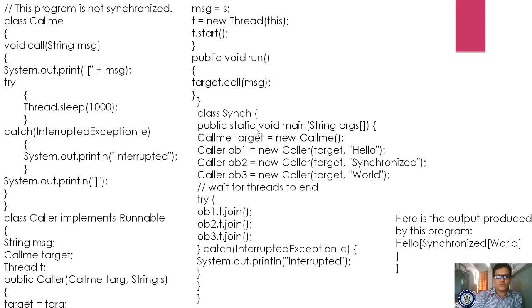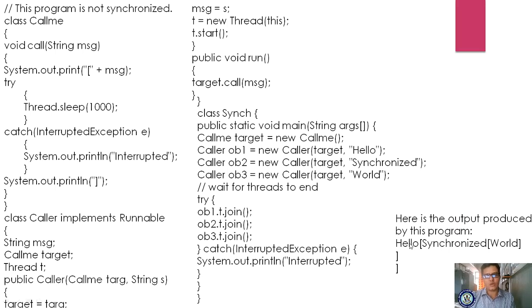Okay, afterwards you are writing the try catch block. Here you are calling object1.t.join. What is the purpose of t.join? You are checking whether the thread has ended or not. Object2.t.join, you are checking whether the thread has ended or not. Object3.t.join, you are checking whether the thread has ended or not.